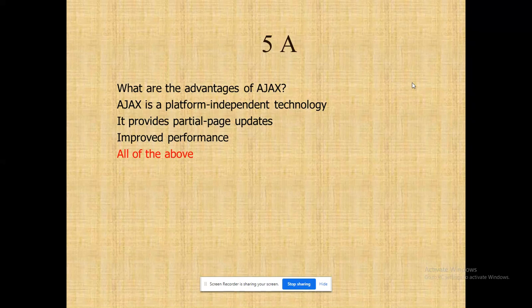right? Because for creating a web service, whether you create it in C# or ASP.NET or VB.NET, right? Any one of the platforms, any one of the packages that you choose in the .NET framework, it will be ready to support through Ajax only, right?